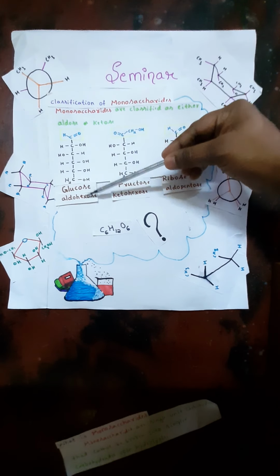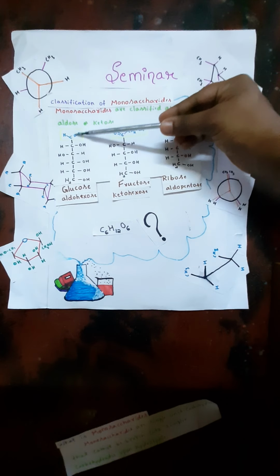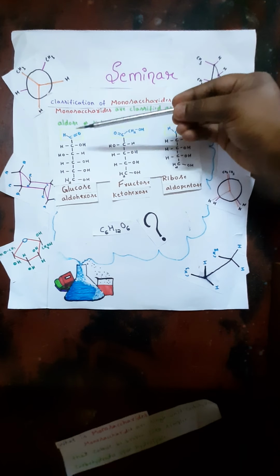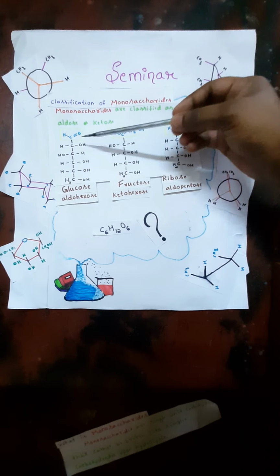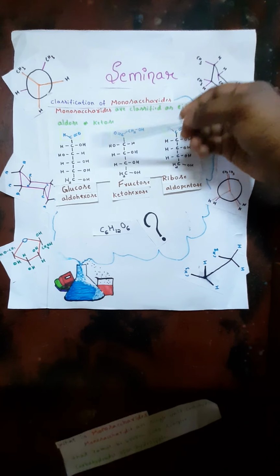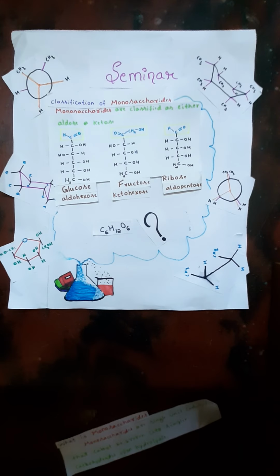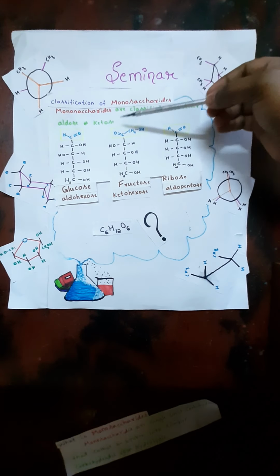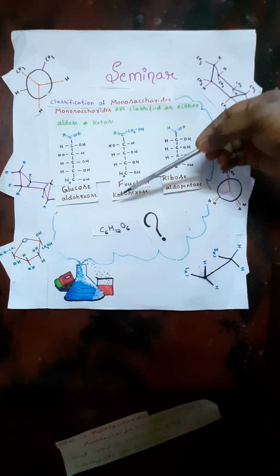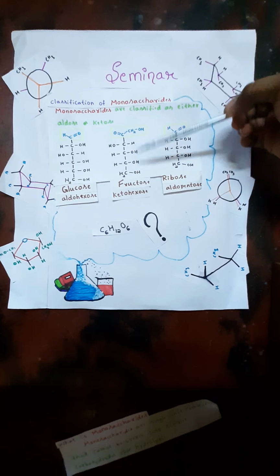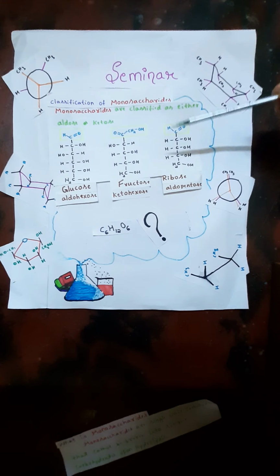Now we have to name this. It has an aldehyde group, so it is aldo. Hexo comes from 1, 2, 3, 4, 5, 6: we have 6 carbon atoms, so it is hexo. The ose represents that it is classified as a carbohydrate. Then we have fructose. Fructose doesn't have an aldehyde group, it has a ketonic group. So keto, hexo from 6 carbon atoms, ose.